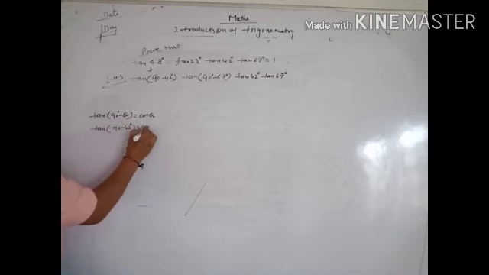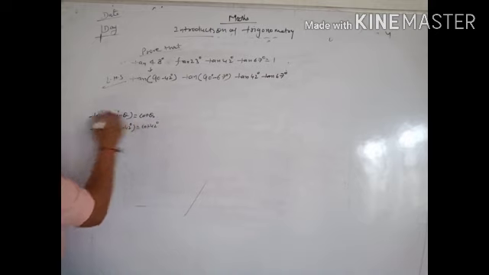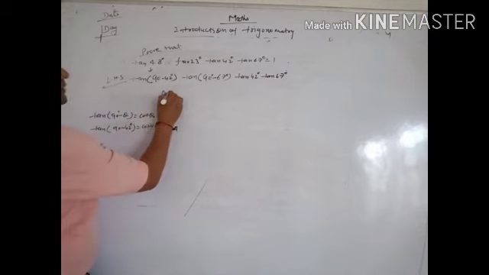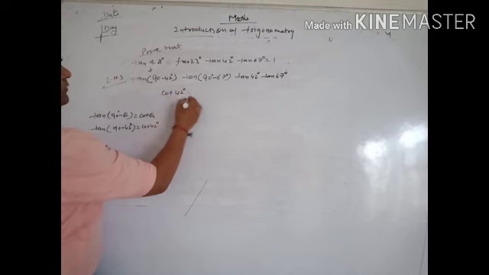Here cot theta means cot 42 degree. Understood now? Because here 42 degree is in the place of theta. So we can write cot 42 degree.